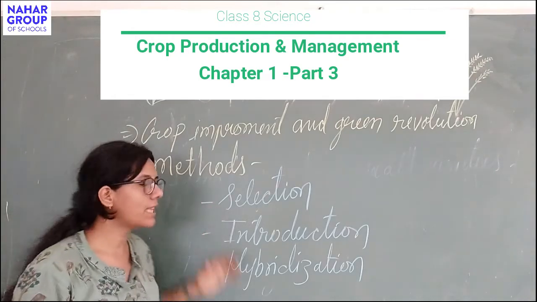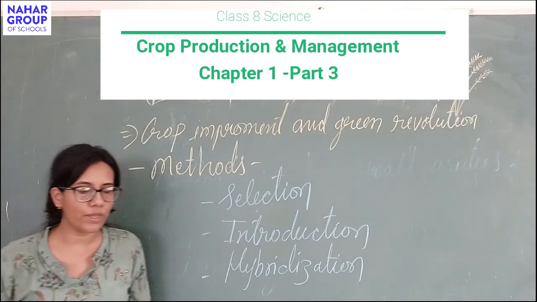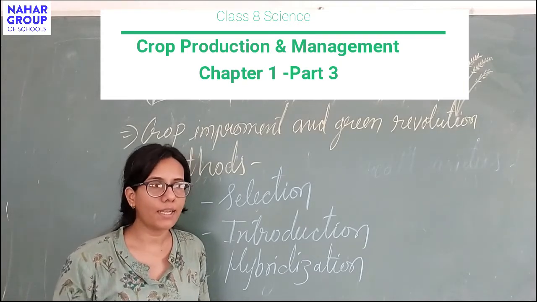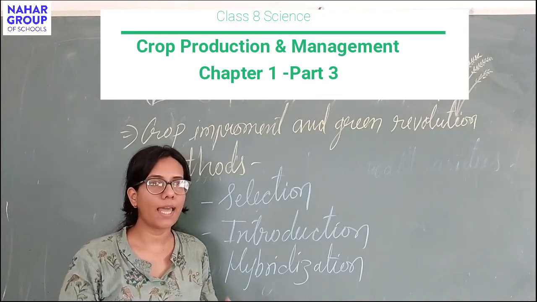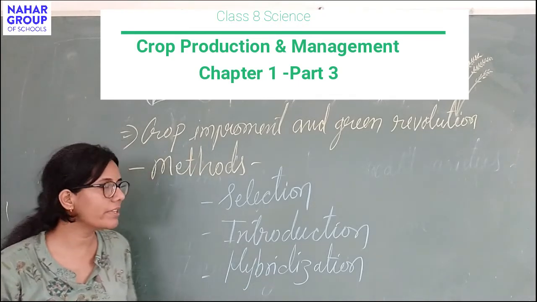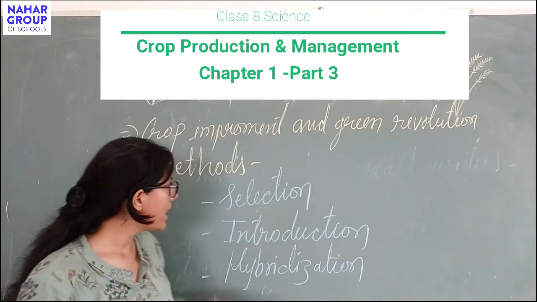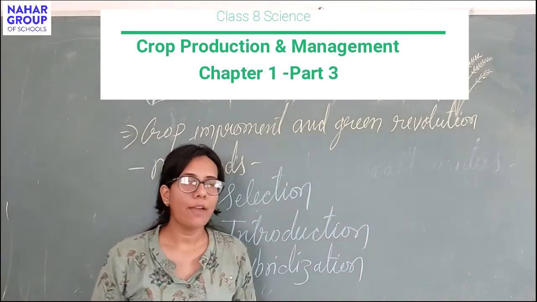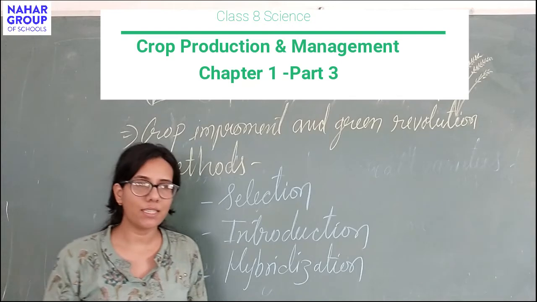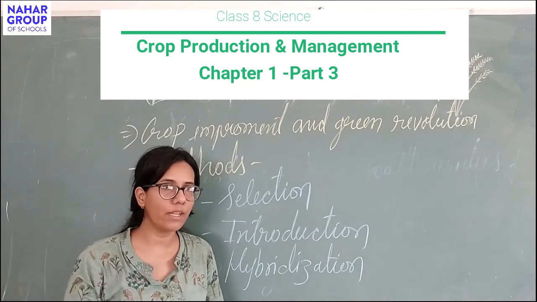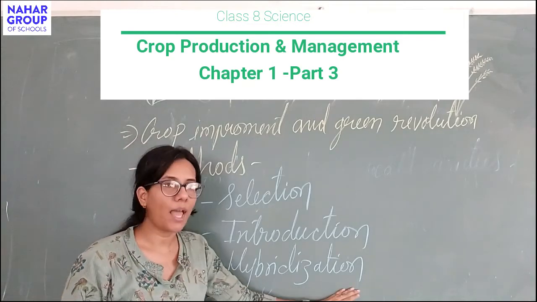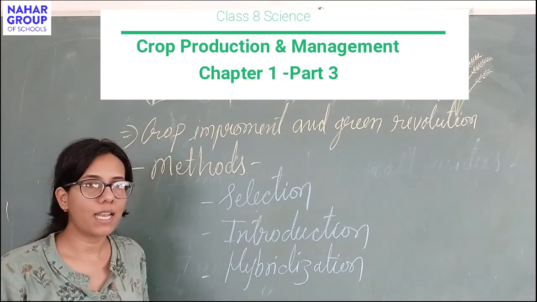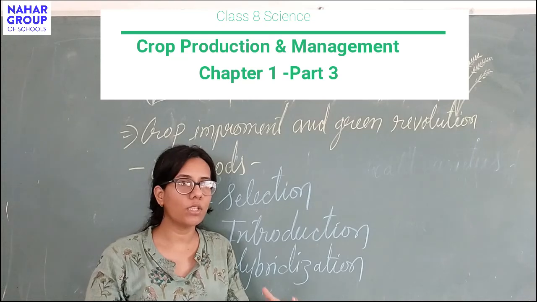First is selection. In this method, we observe the characters of any crop or plant. If that plant has the characters which are required by us, we will select it or choose it. Second is introduction. We have to introduce these plants or these seeds into the field so they can grow up. When these grow, after that we have to hybridize them. That means the selected varieties, the improved or good quality varieties of